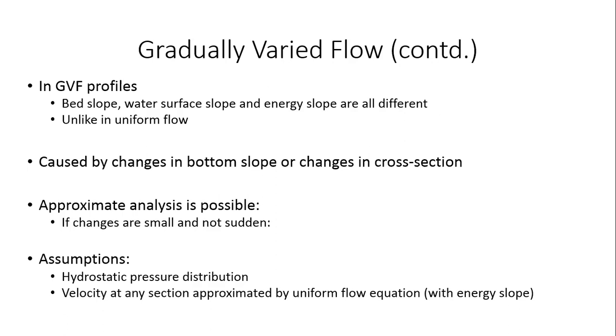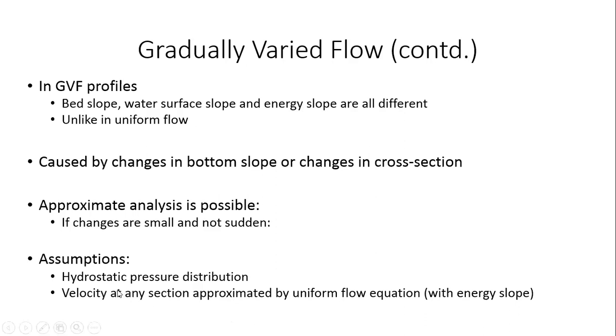So although we have come to gradually varied flow, we still say that the velocity at any given section is approximated by the uniform flow equation. And of course, with the understanding that we use the energy slope in the uniform flow equation. Okay, we'll come back to that.